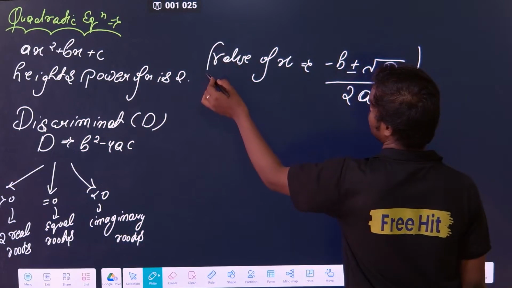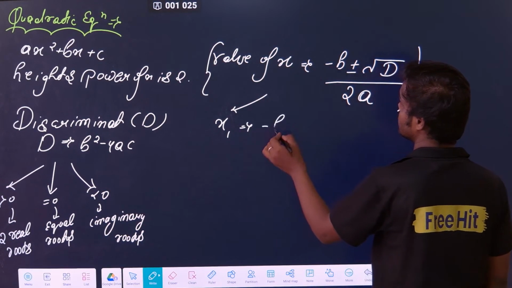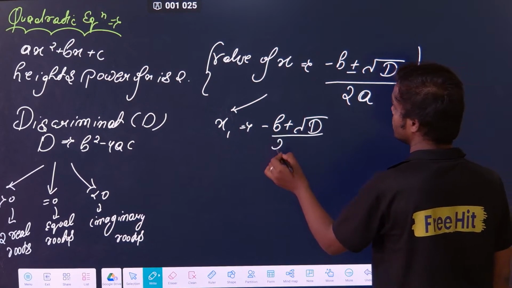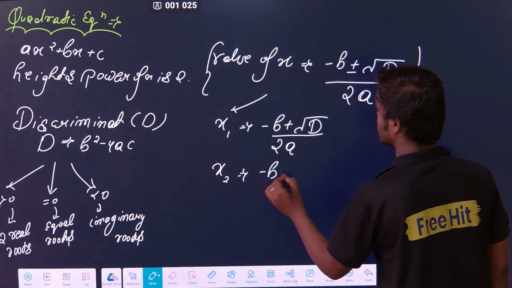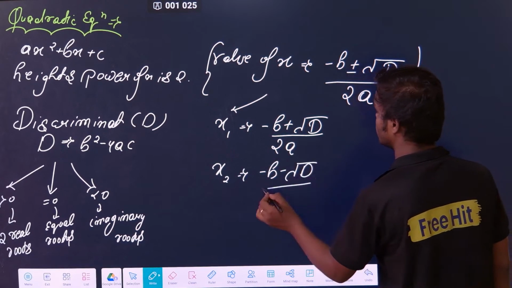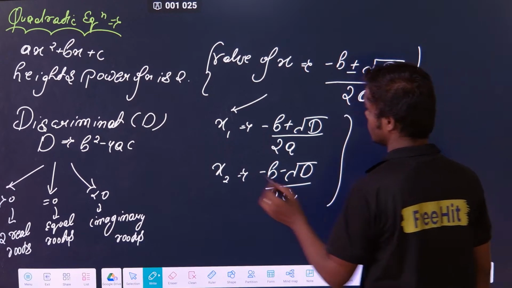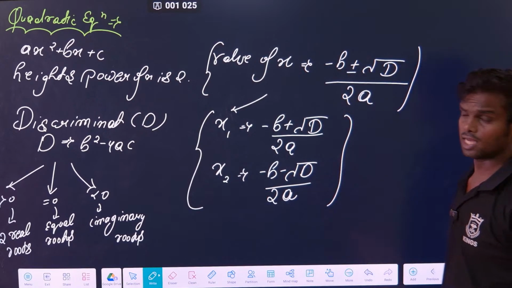So there are two values of x basically. x1 is given as minus b plus root of D divided by 2a, and for x2 you can take the minus sign, that is minus b minus root D divided by 2a. So this is about the x1 and x2. Clear?